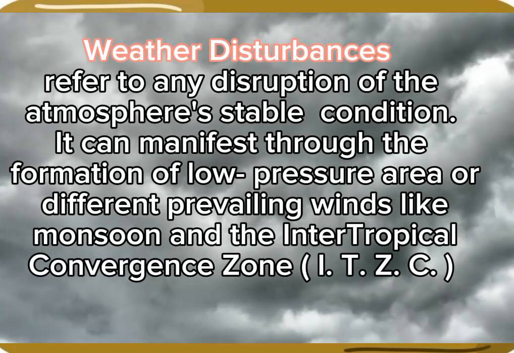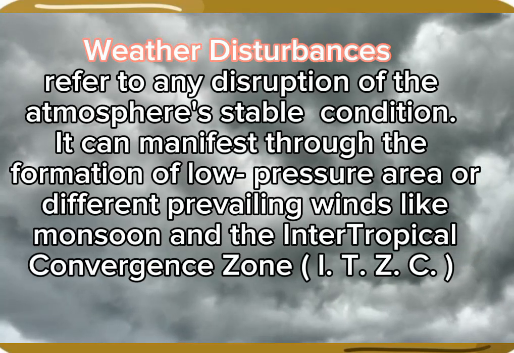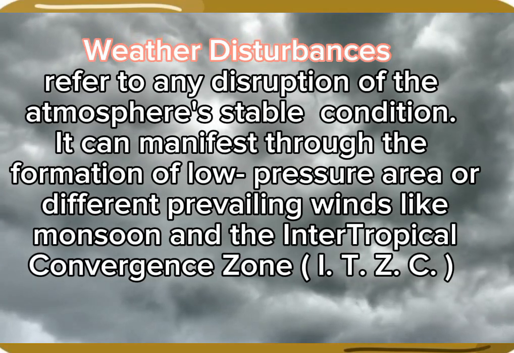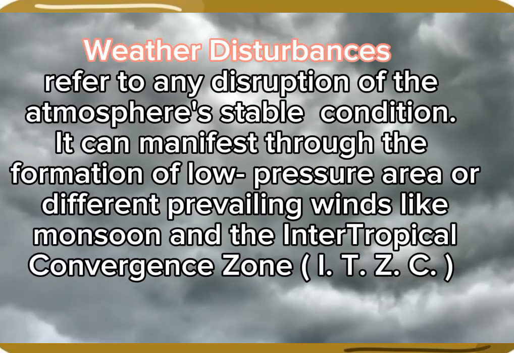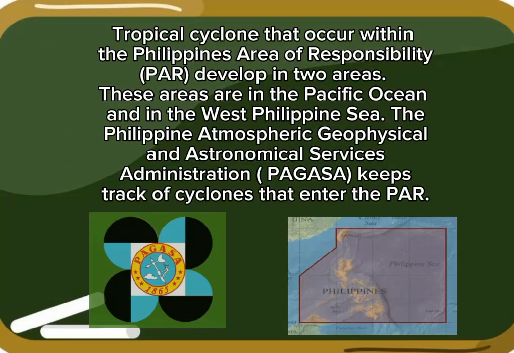It can manifest through the formation of a low-pressure area or different prevailing winds like the monsoon and the intertropical convergence zone, ITCZ. Air pressure refers to the weight of air that is pressing down on Earth. Tropical cyclones that occur within the Philippine Area of Responsibility, PAR, develop in areas in the Pacific Ocean and the West Philippine Sea.